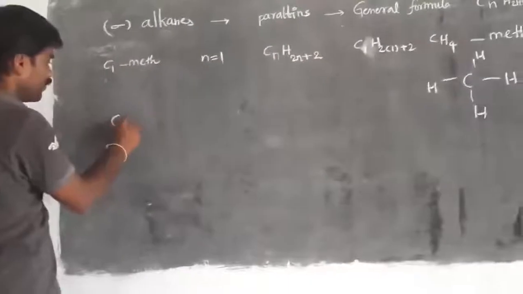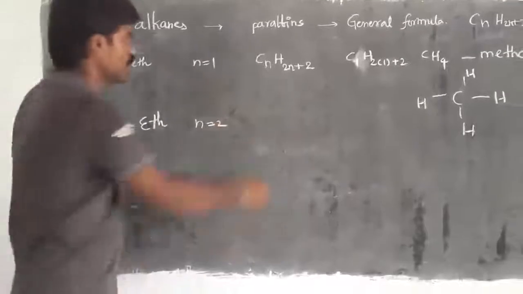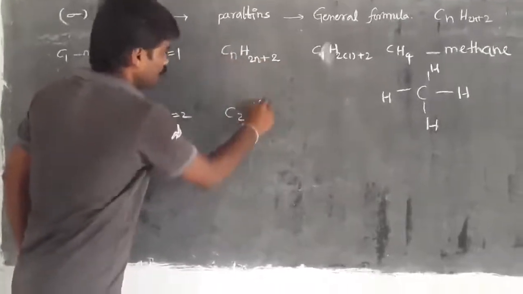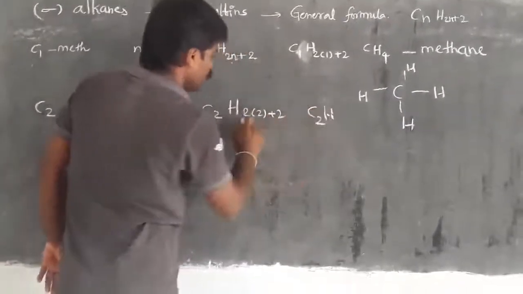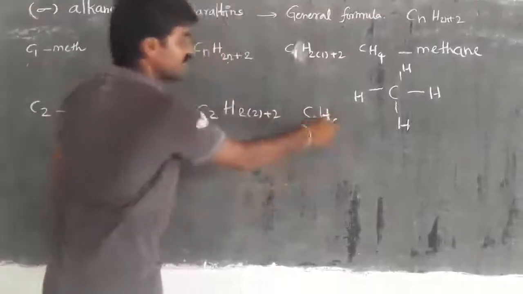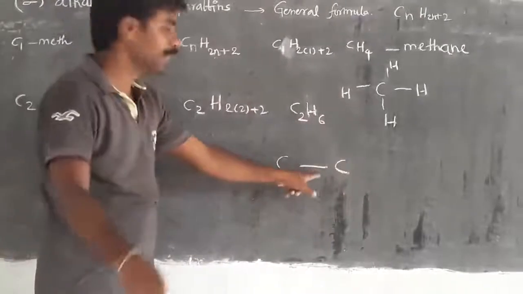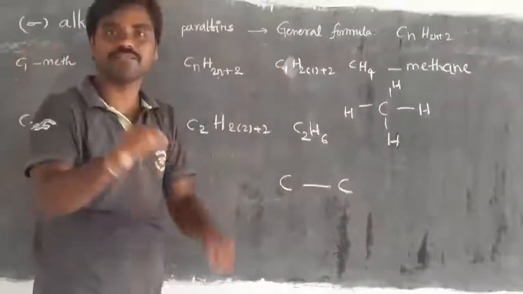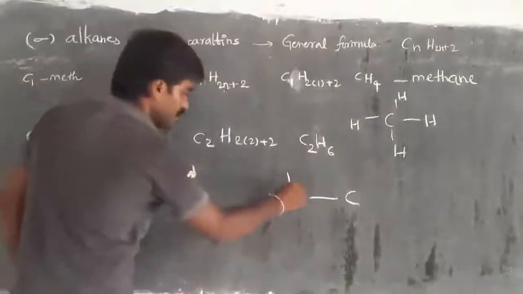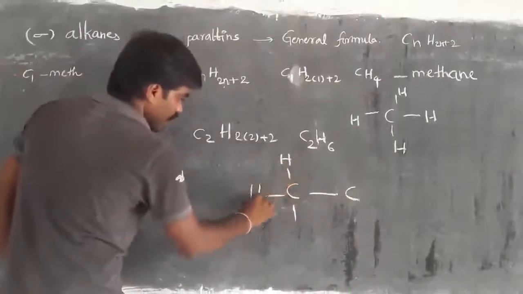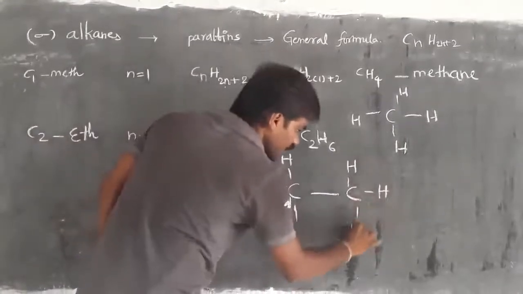Same thing, if we have two carbons, eth, then we take n as 2 and substitute in this formula. Here 2 into 2 plus 2: 2 twos are 4, plus 2 is 6. Then C2H6. Then we write carbon and carbon existing with a single bond, and the rest is attached with hydrogen, because carbon valence is 4, as we discussed in the first class. Then 3 bonds like this: hydrogen, hydrogen, hydrogen. Here also hydrogen, hydrogen, hydrogen.